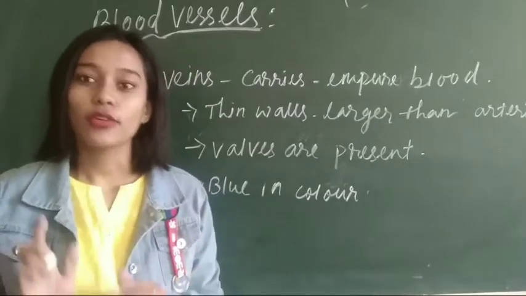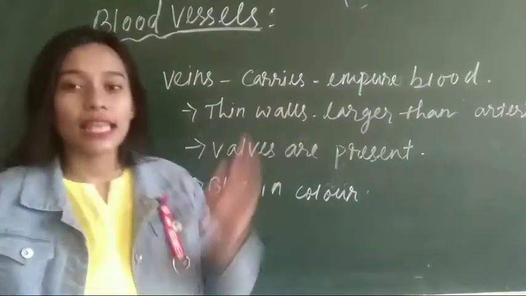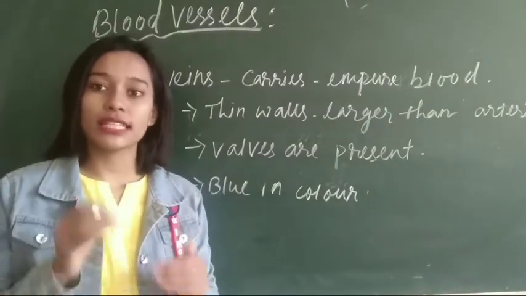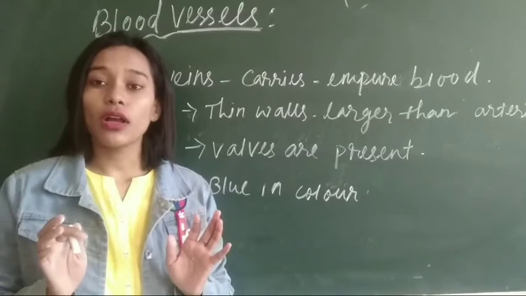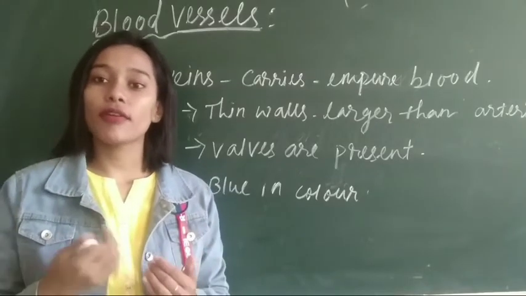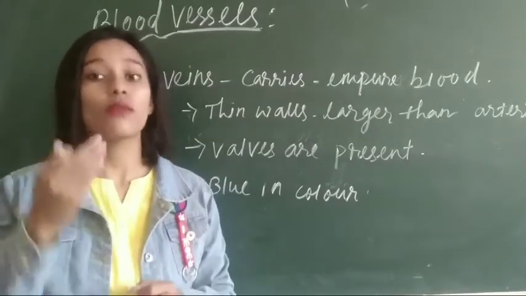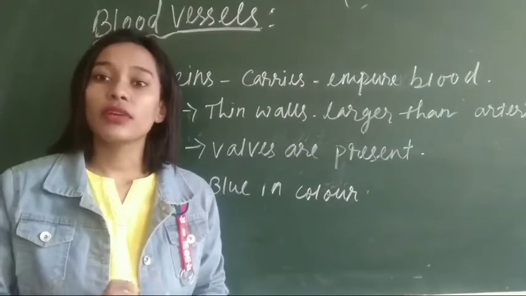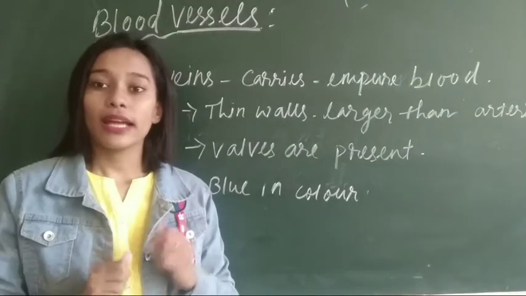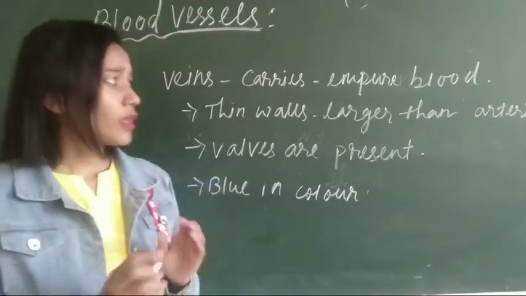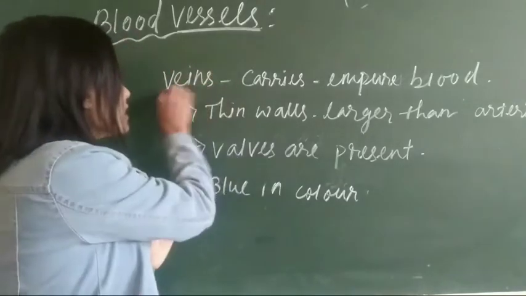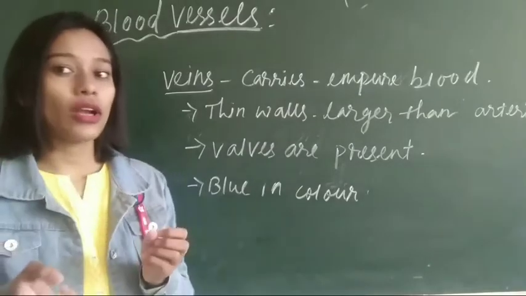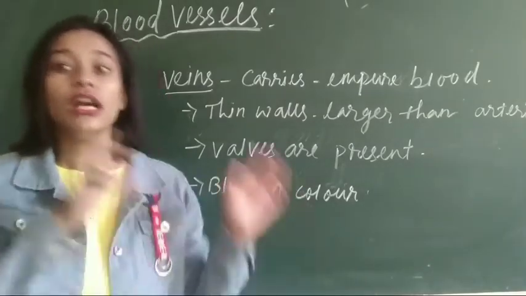Now we will discuss veins. These veins carry impure blood from different parts of our body. Impure blood means it contains carbon dioxide. We all know that during respiration, the cells of our body produce carbon dioxide and water as waste material. Now, it needs to be removed. This blood will bring that carbon dioxide by combining with it. So which vessel will bring it? Veins. Veins will bring this carbon dioxide rich blood from different parts of our body and give it to the heart.